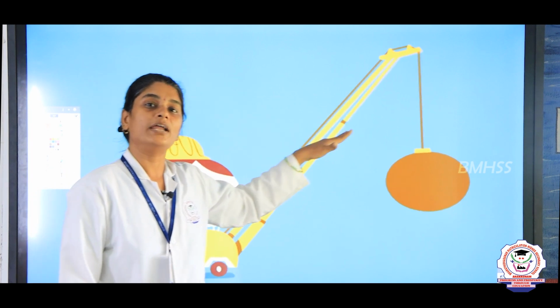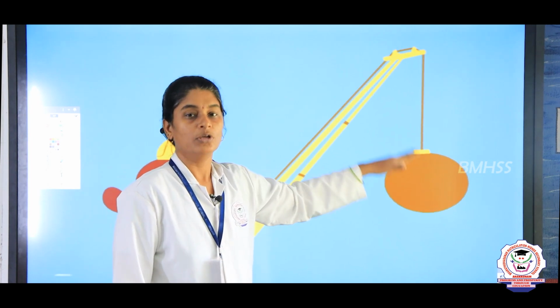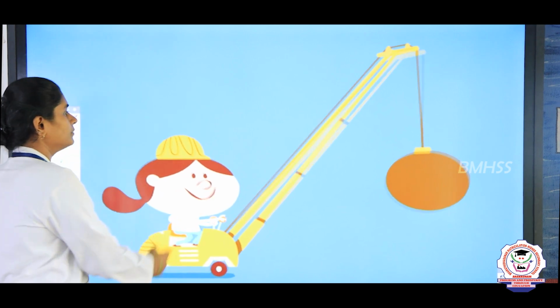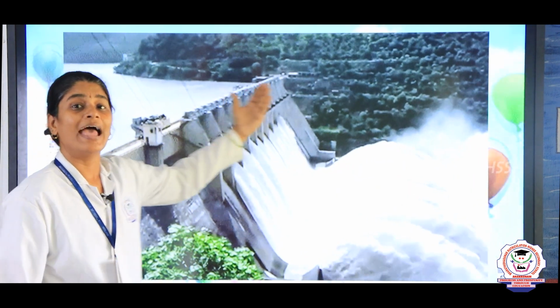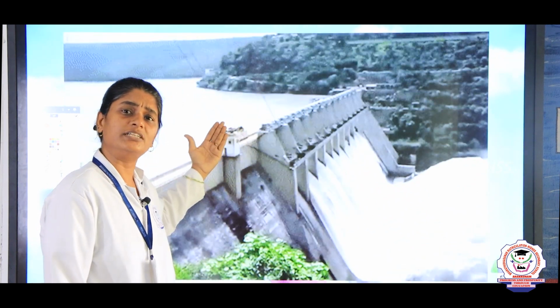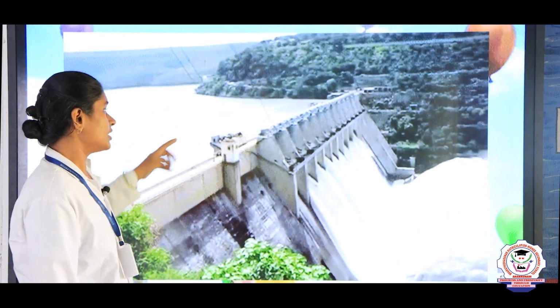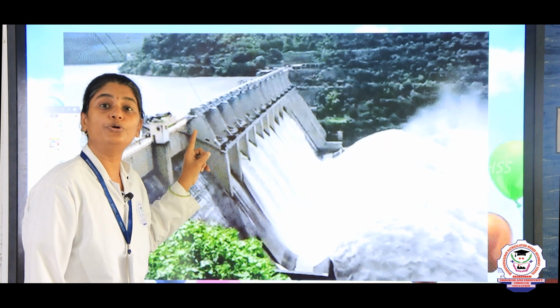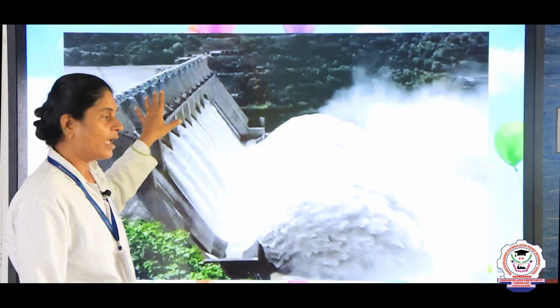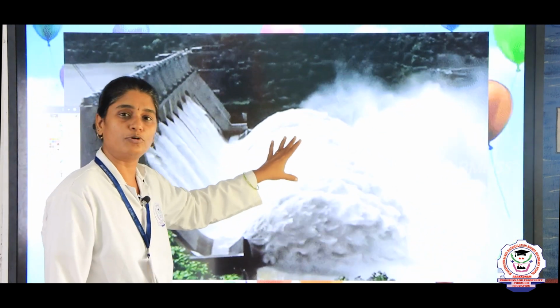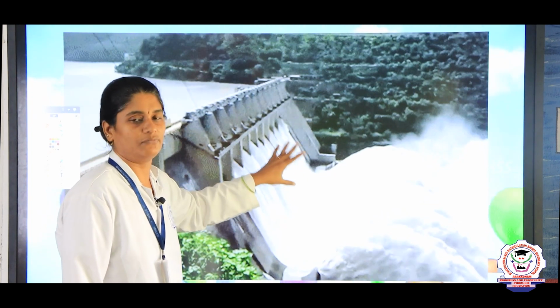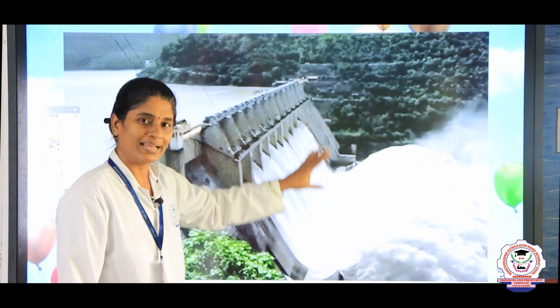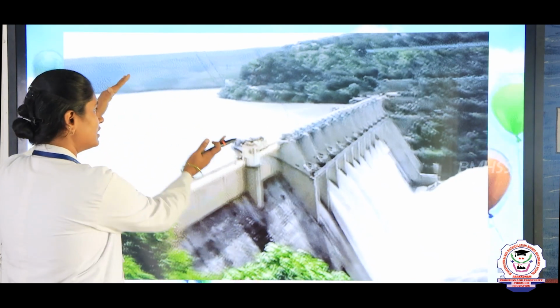The next one is mechanical energy. Mechanical energy is the energy possessed by an object due to its position, or it can be due to movement also. Mechanical energy has two types. What are they? They are potential energy and kinetic energy. What is potential energy? Potential energy is the energy possessed by an object due to its position.